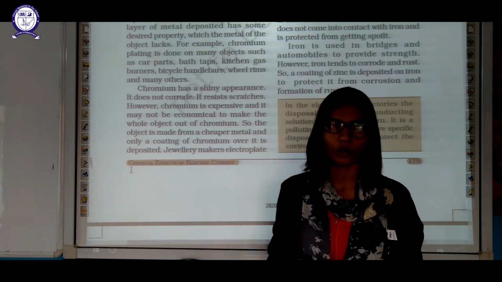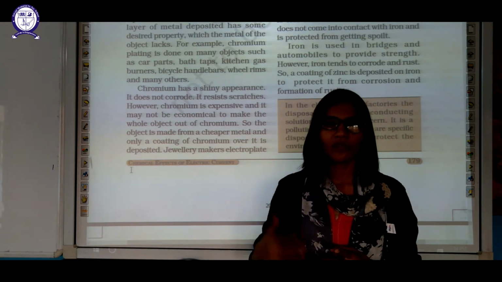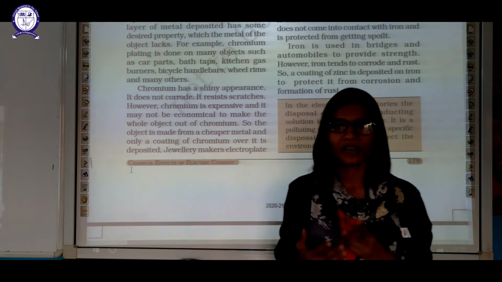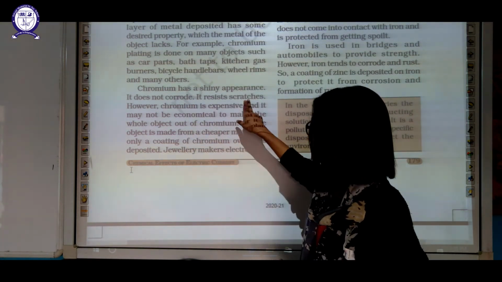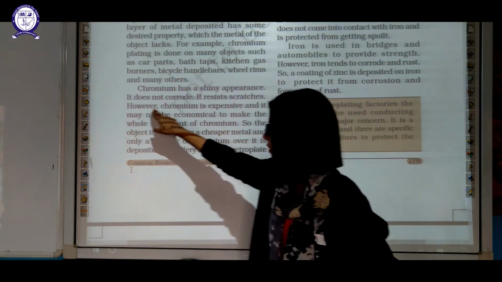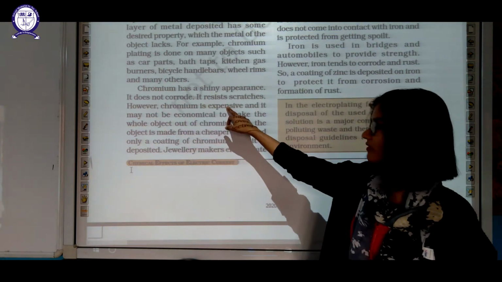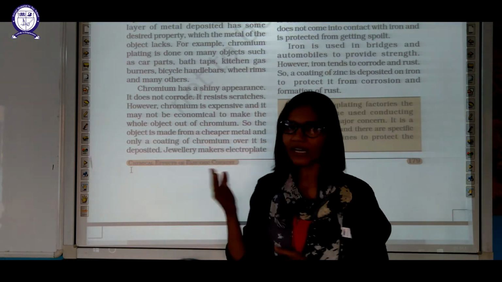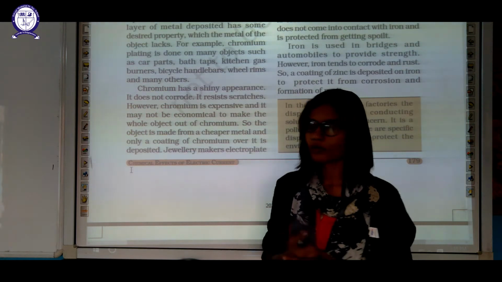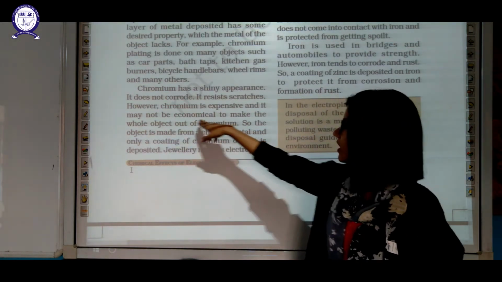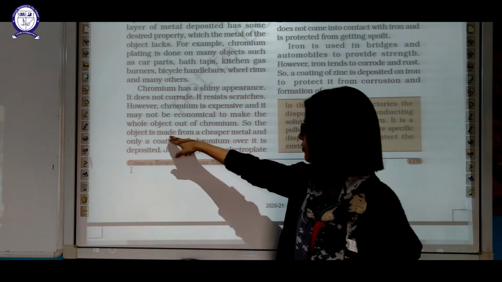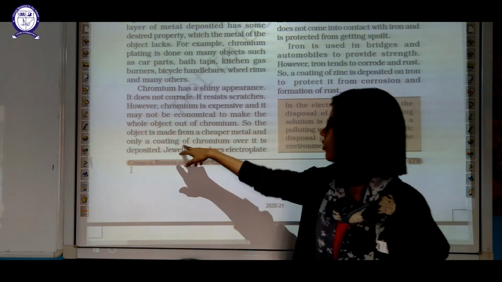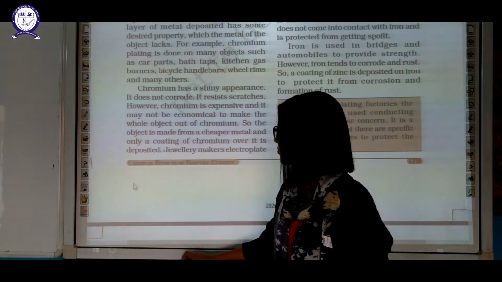Second, it never corrodes, so we can use it for preventing the corrosion of iron also. It resists scratches. Third, chromium is very expensive. That's why we just need one layer of chromium. By the process of electroplating, we can do it, and it will be economical. So an object made with cheaper metal will have only a coating of chromium deposited over it.